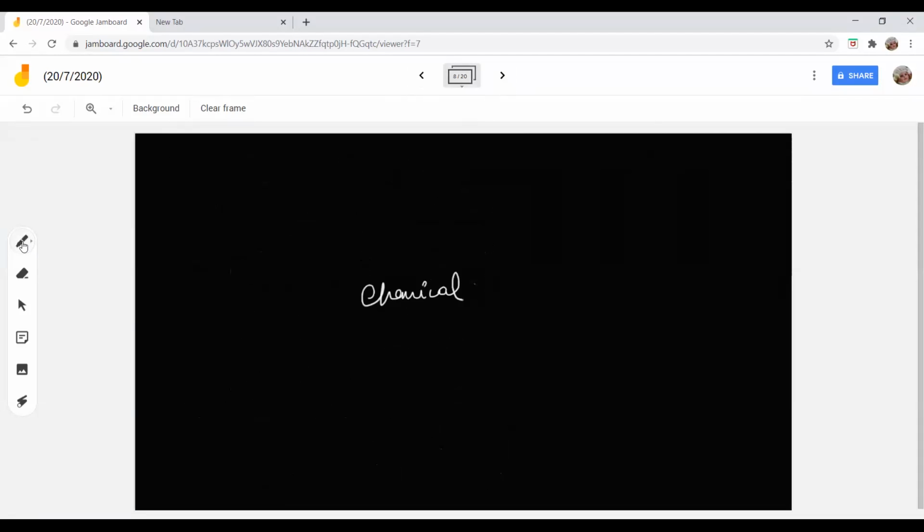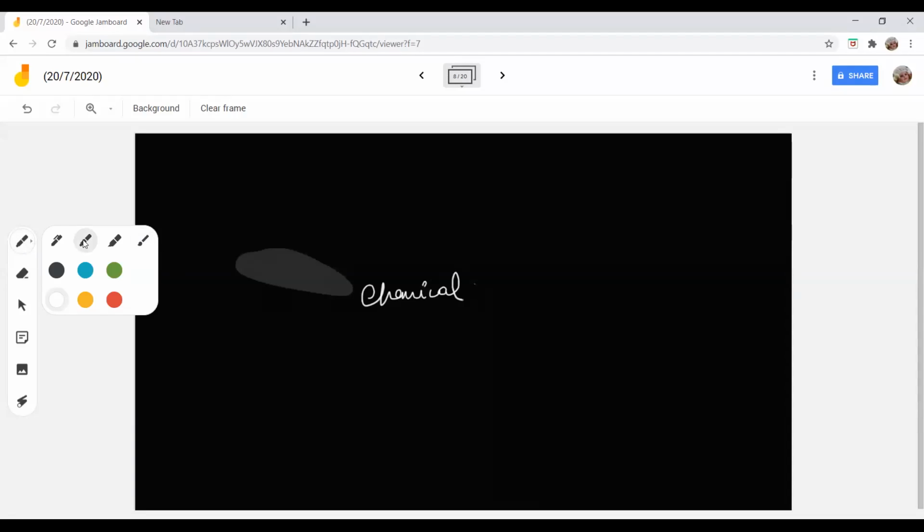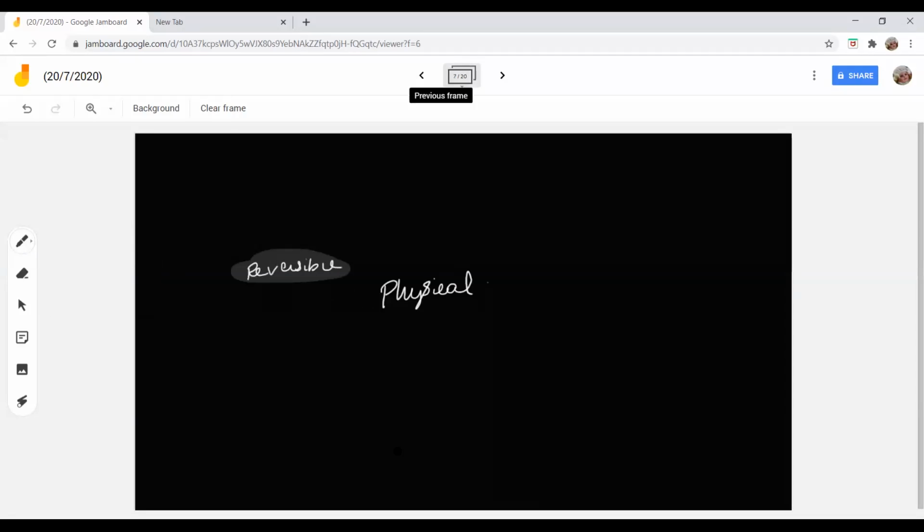And for chemical change, she said that it is irreversible. Okay. Now, who's talking? Rishikesh. Yes. Now Rishikesh has told that there will be a change in the appearance. In the case of physical change, there will be a change in appearance.